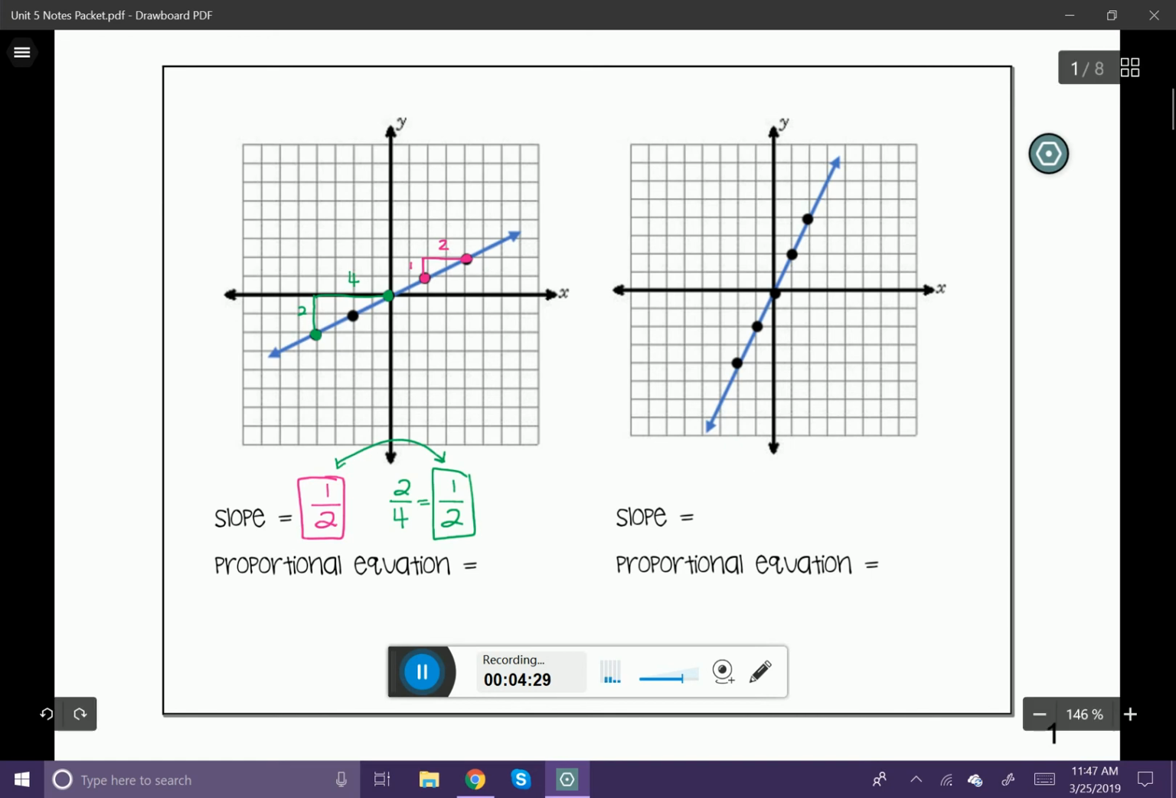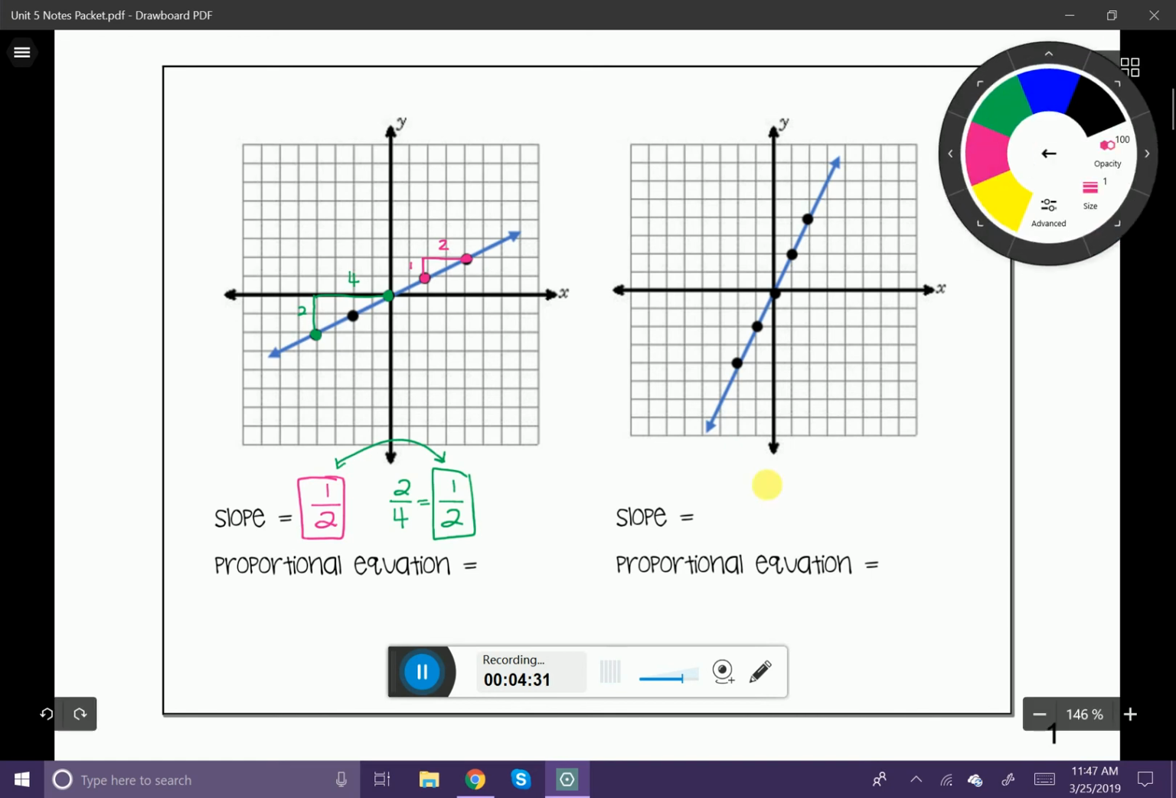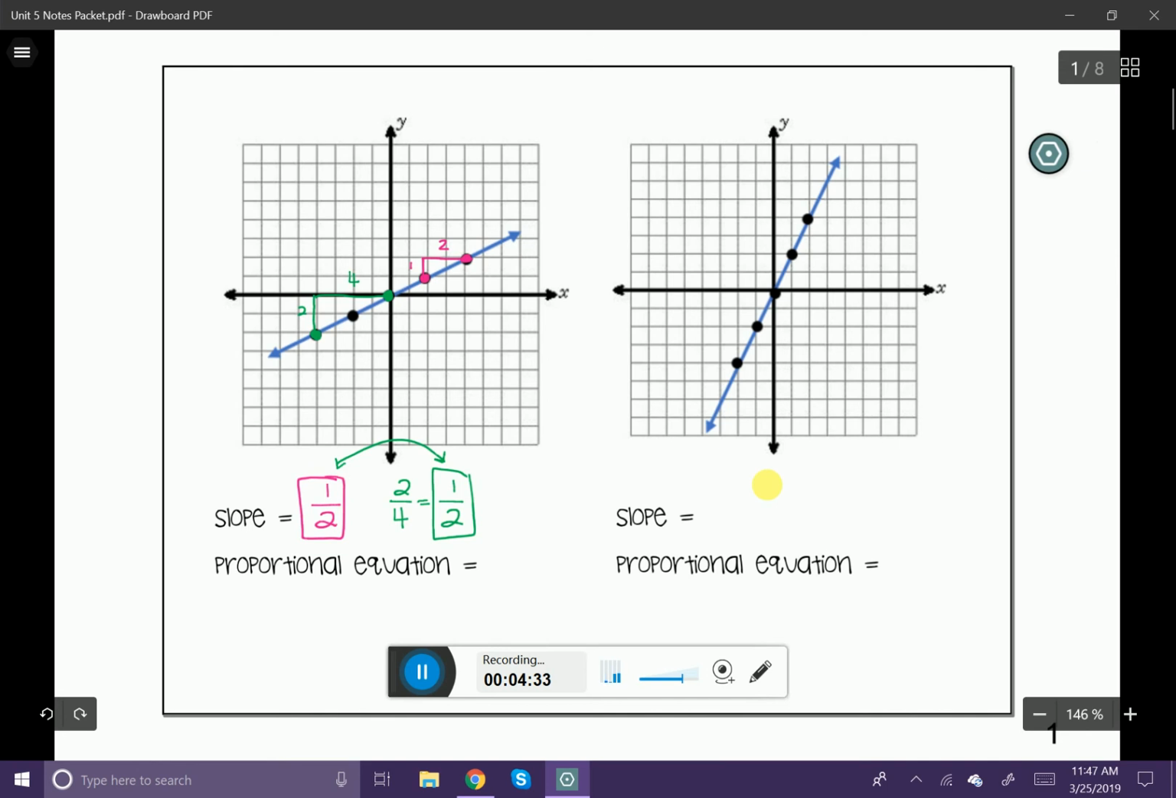Let's try another one. Let's try the next one over to the right. Okay, let's go ahead and choose this point right here and this point right here. Let's rise and run. You can see that I rose up 2 and I ran over 1. Now this is a little bit different. You can see that 2 divided by 1 simplifies down to 2. So the slope of my line here is 2, a little bit different than the one before.